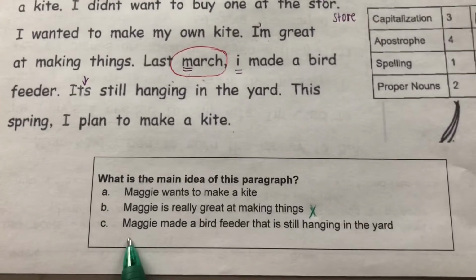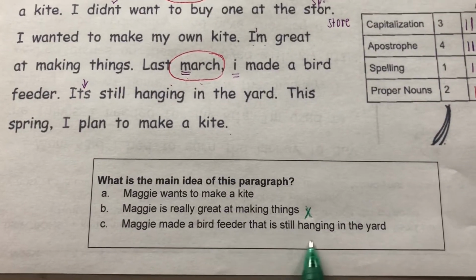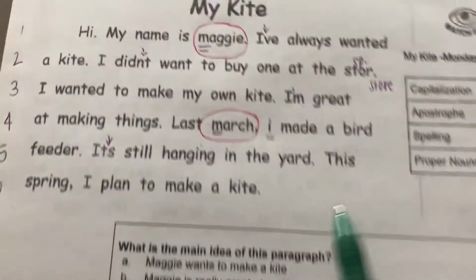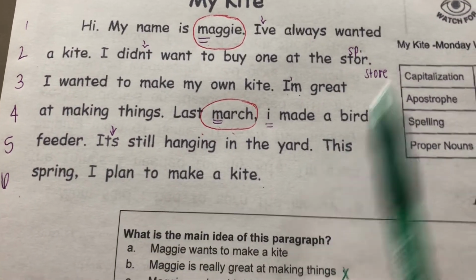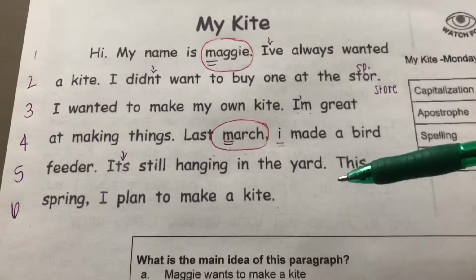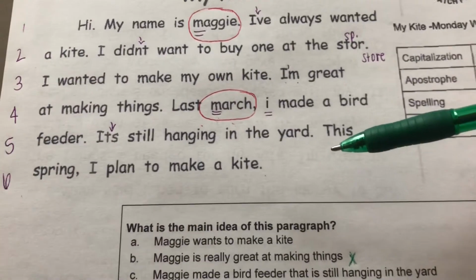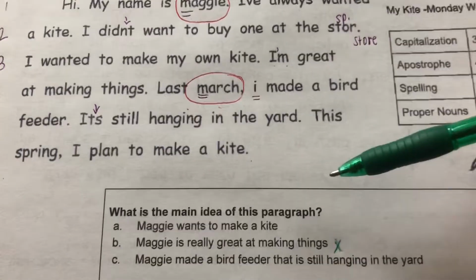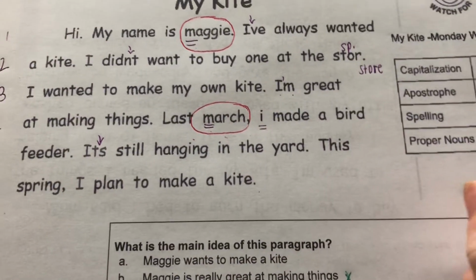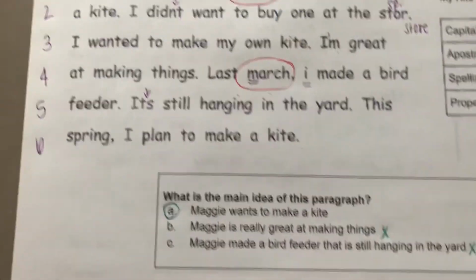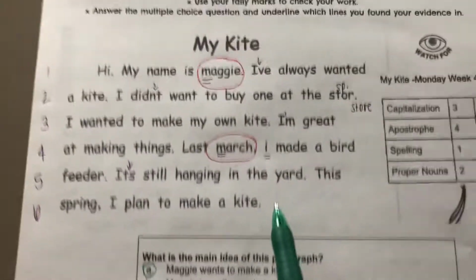And then option C, Maggie made a bird feeder that is still hanging in the yard. Okay, so I do have that in the paragraph, but is the whole paragraph about her making a bird feeder that's still hanging in the yard? Not really. So I'm going to give that an X. All right. So my answer is A, but we need to go back and underline our evidence.